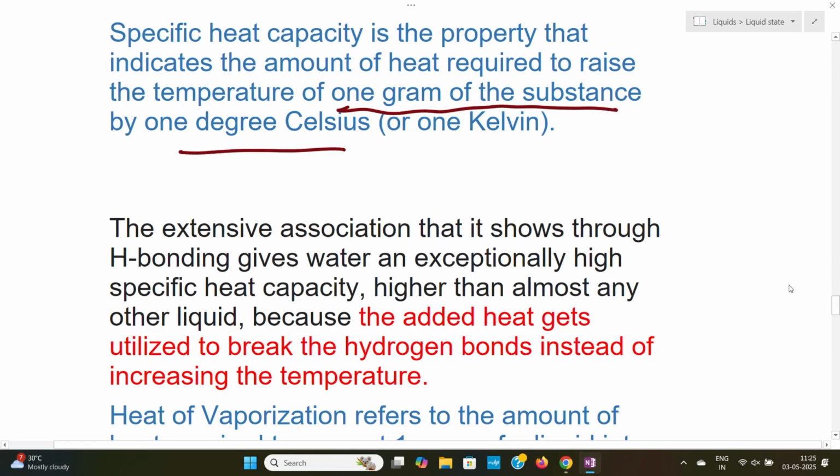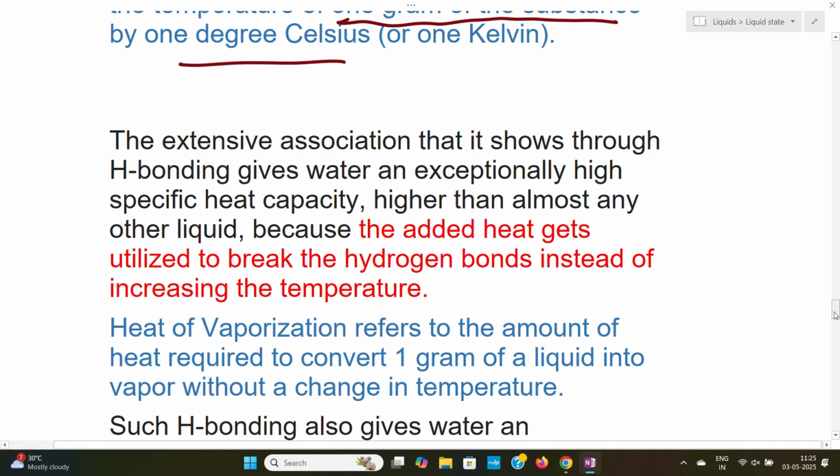Because of the hydrogen bonding in water, it is very difficult to raise the temperature by heat. The heat applied is used to break the hydrogen bonds. Therefore, the specific heat capacity of water is high.